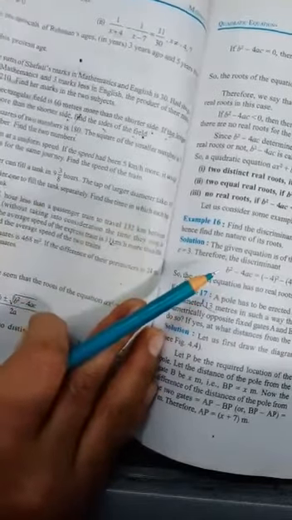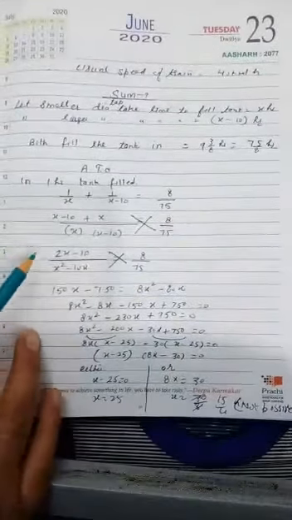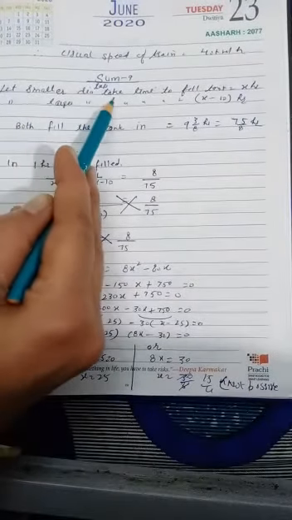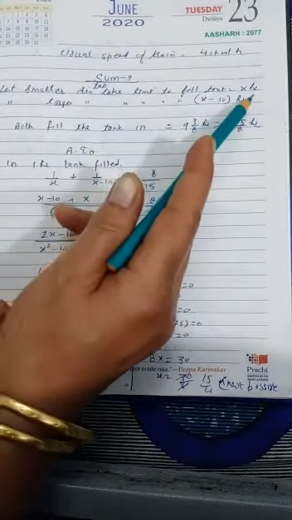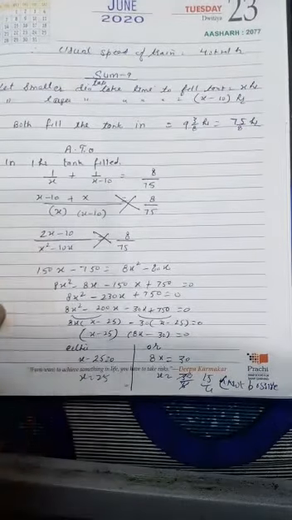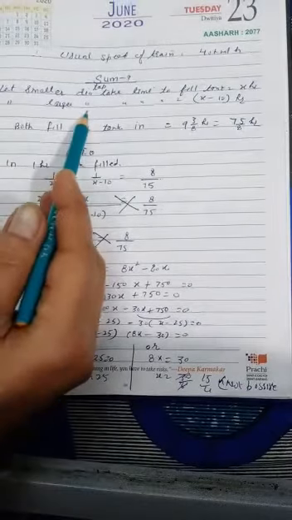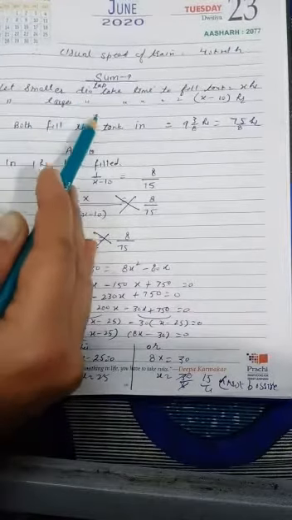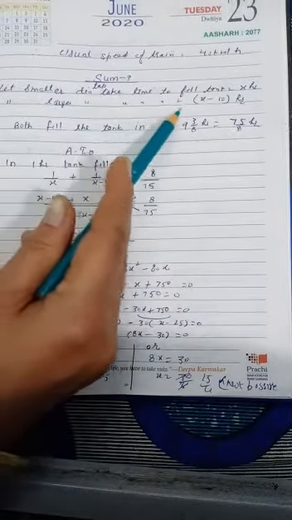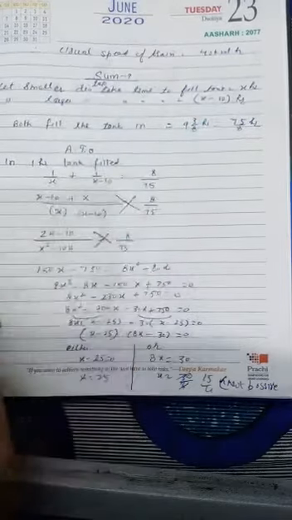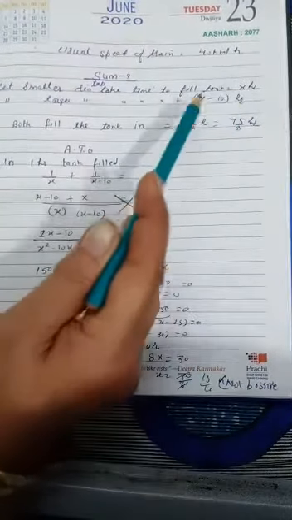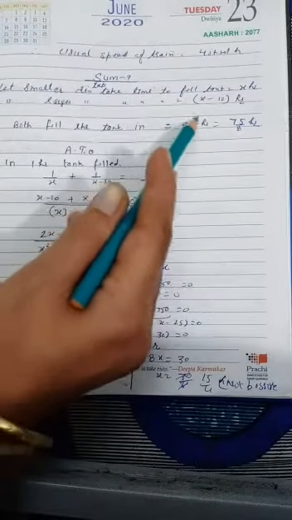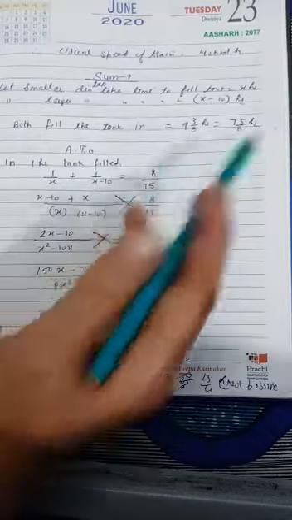First, let the smaller diameter tap take x hours to fill the tank. In the second case, the larger diameter tap is taking 10 hours less, so the larger diameter tap takes x minus 10 hours to fill the tank. First x hours, second x minus 10 hours. Both fill the tank in how much time? That is 9 3/8 hours, that means 75/8 hours.